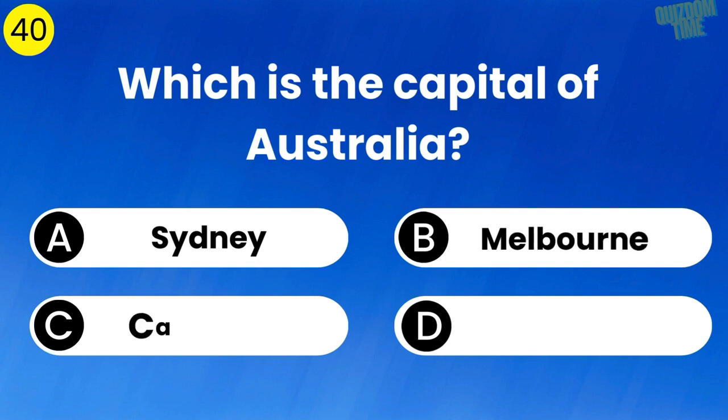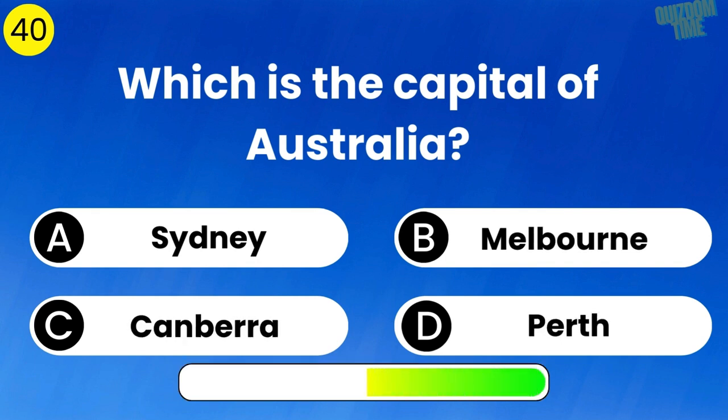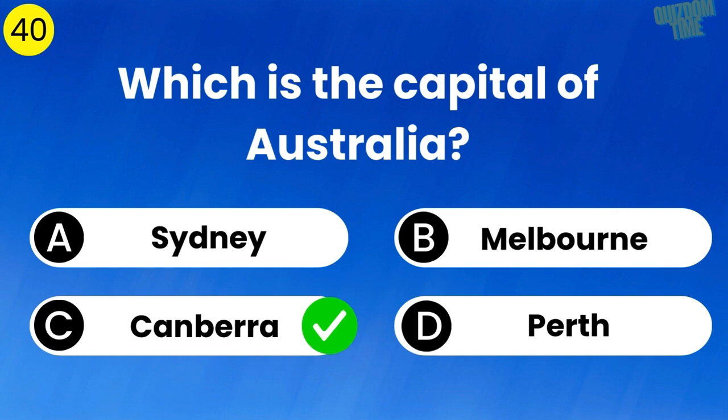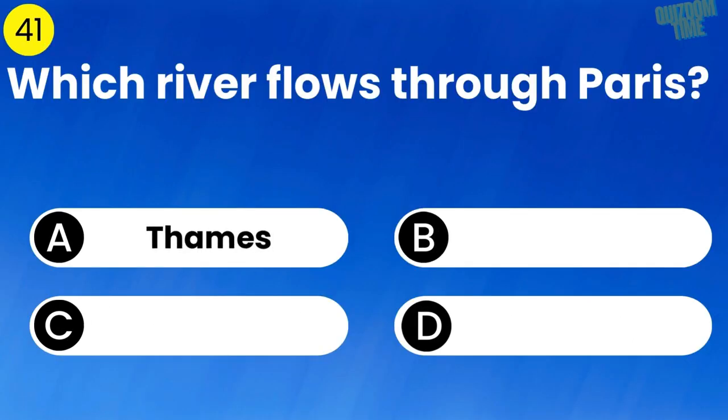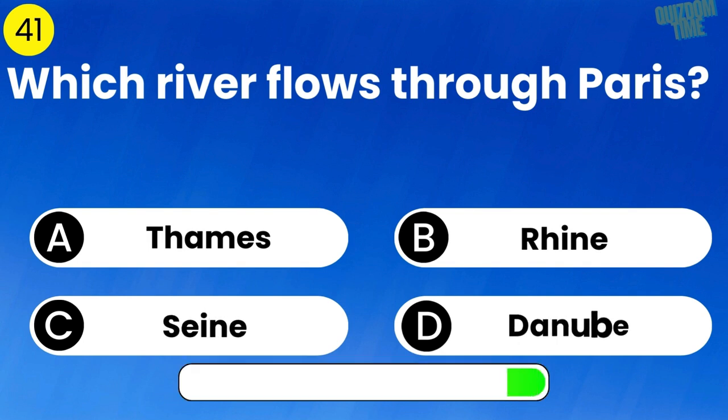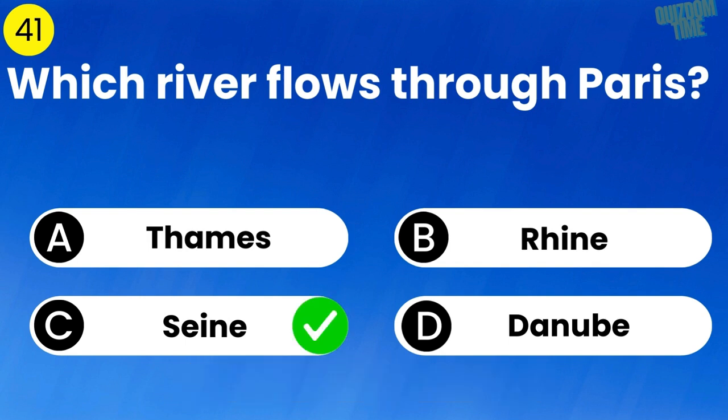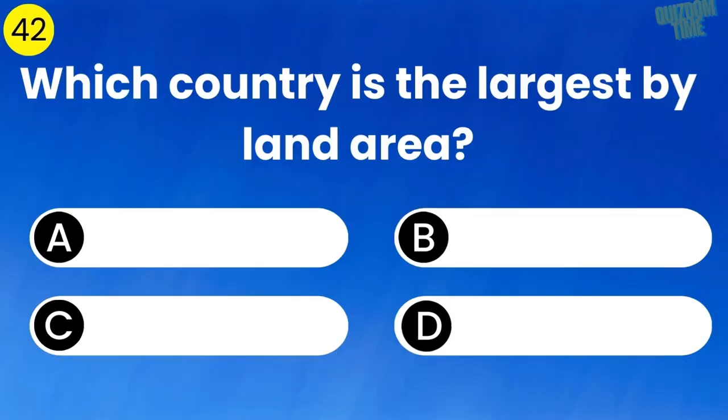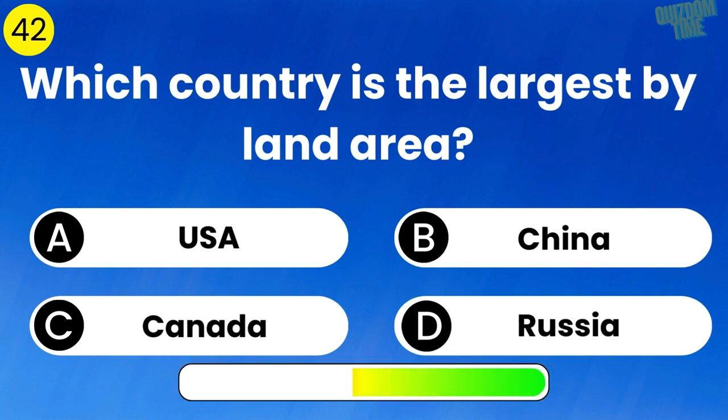Which is the capital of Australia? The answer is Canberra. Which river flows through Paris? The answer is Seine. Which country is the largest by land area? The answer is Russia.